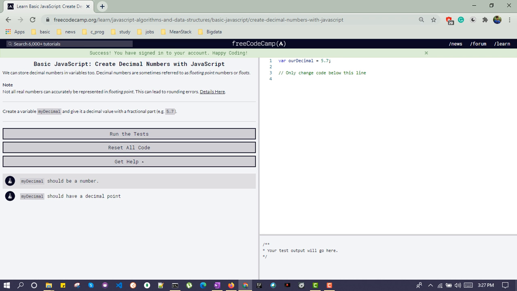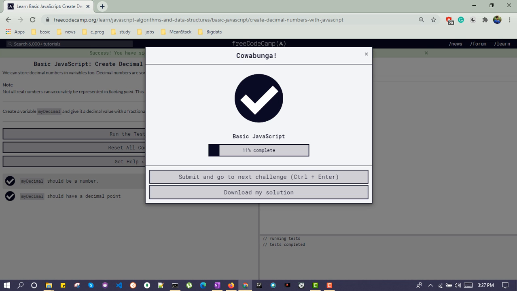Create a decimal number with JavaScript. Create a variable myDecimal. We need to create a variable myDecimal and give it a decimal value with a fraction part, for example 5.7. Let's give 6.1 and run it. That's good. Let's move to the next challenge.